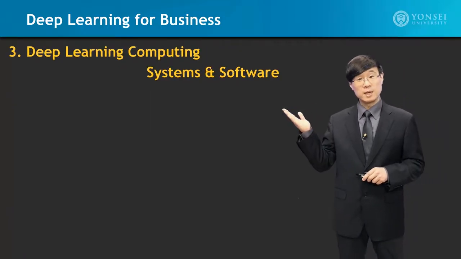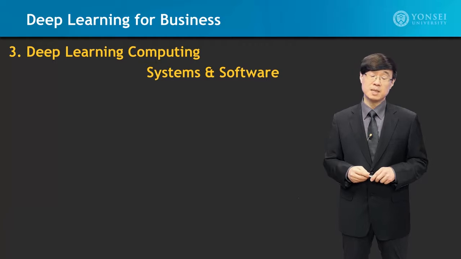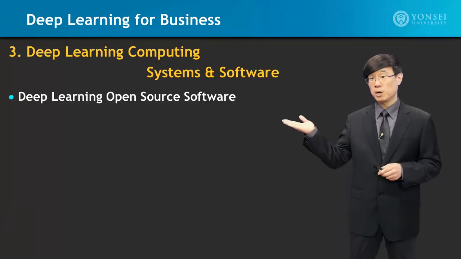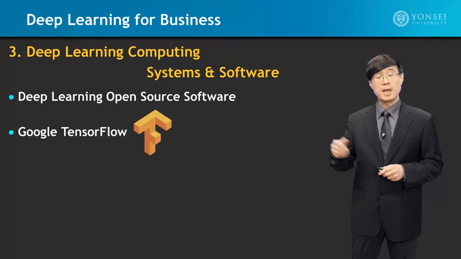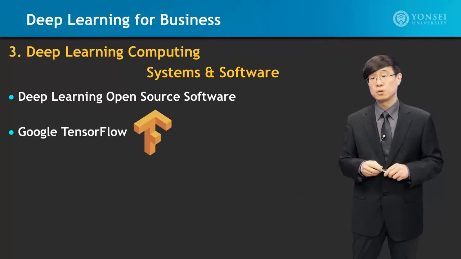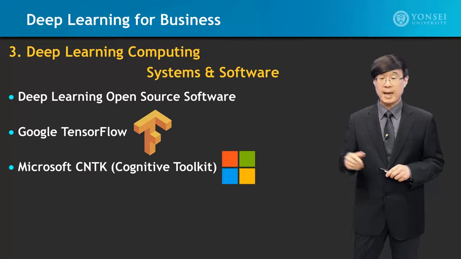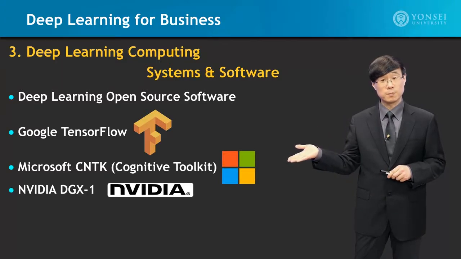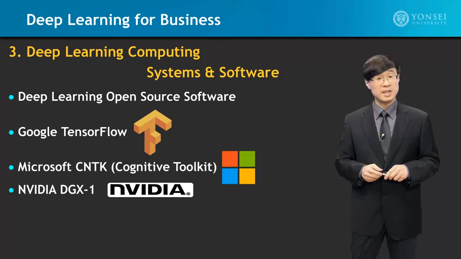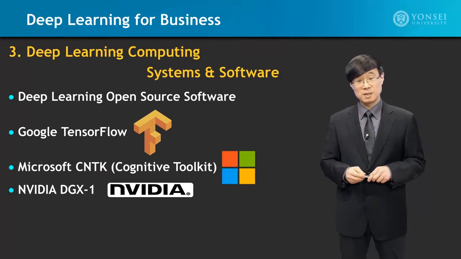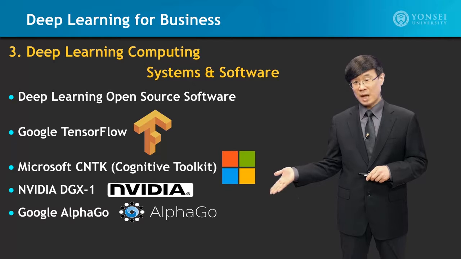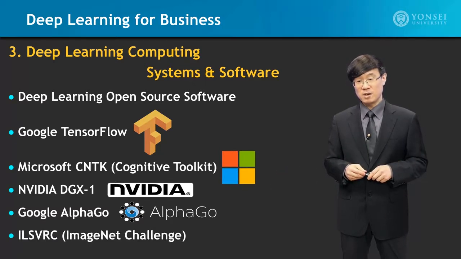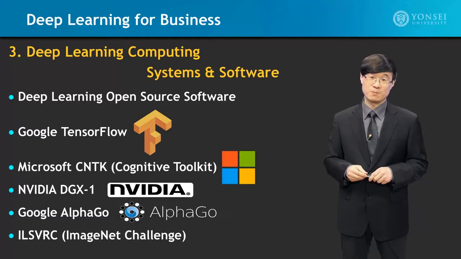In Module 3, deep learning computing systems and software will be covered. We will first look into deep learning open source software, and then we'll take a closer look into the Google TensorFlow and also Microsoft CNTK, the Cognitive Toolkit. Then we'll look into the NVIDIA DGX-1 system and Google AlphaGo. In addition, we'll look into the ILSVRC, the ImageNet Challenge.